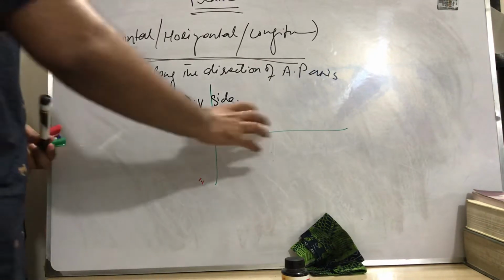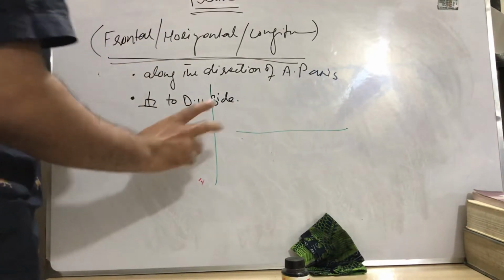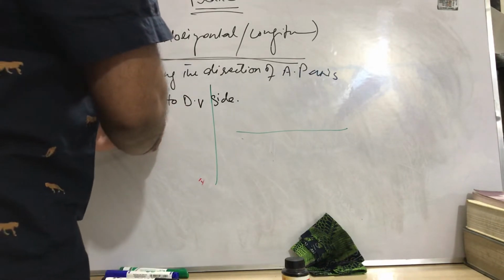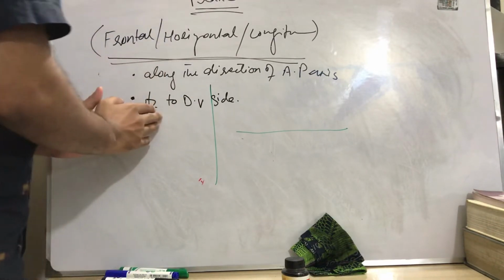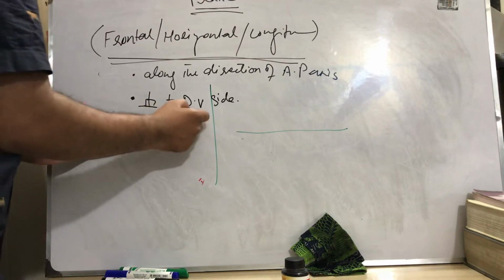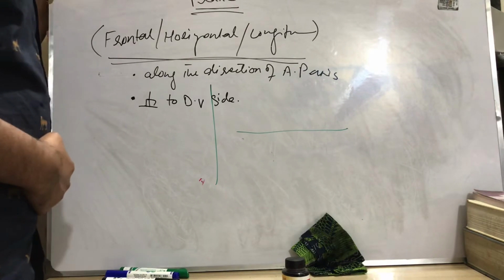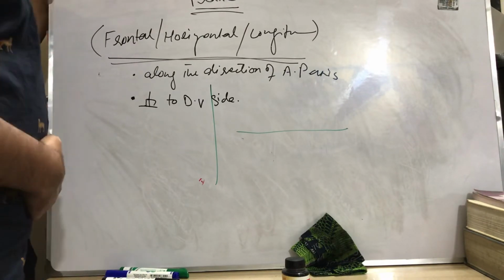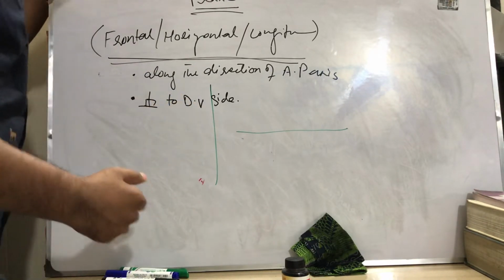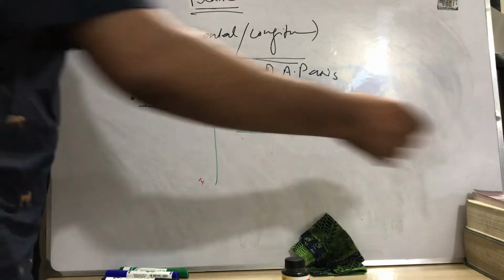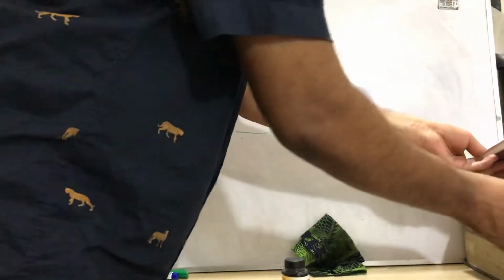Here I can't draw 3D pictures, but I will try to teach you. Right angle to the dorsoventral side. What are the dorsal and the ventral sides? The belly or front side of an organism is the ventral side, and the back side of an organism is the dorsal side. Suppose here I have a book.